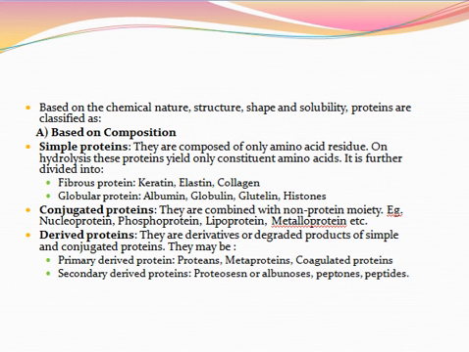Then prolamines, found only in plant seeds, which are insoluble in water and dilute salt solutions. Soluble in dilute acids, alkalis, and in 60 to 80% alcohol, not coagulated by heat. Example is gliadin from wheat, zein from corn, hordein from barley.